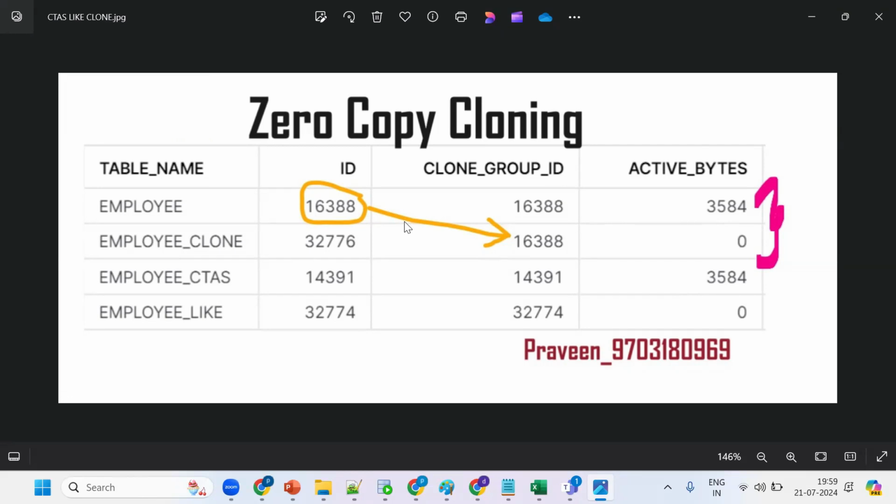When you try to perform any changes on the tables, then there will be storage, because we are trying to insert some records or do some manipulation of the data. Manipulation compulsorily needs storage. As of now, there won't be any storage. Once we try to perform any DML or anything, it occupies storage. So the main purpose of clone is to take a backup, preserve the data, or do some testing. That's why, without any storage, we can perform like this. It's called zero copy cloning.